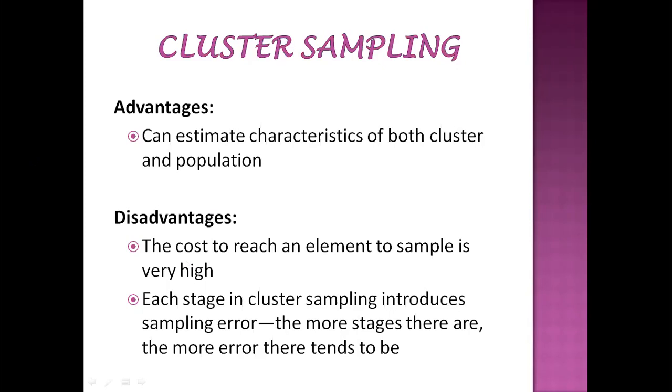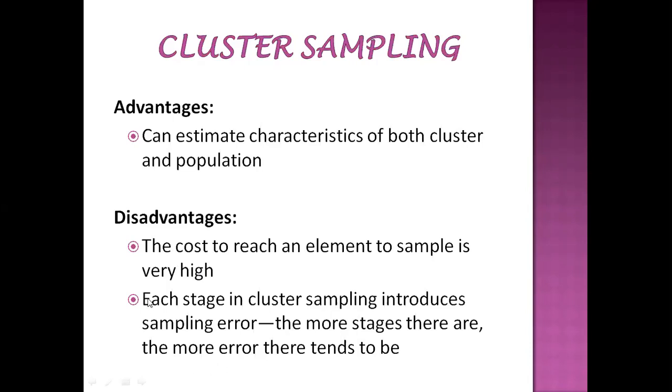At the same time, you need to travel from one place to another place. We need to spend a lot of money. The cost is very high. The cost is the expenditure to reach an element, that is a group, to collect the sample. So in order to collect the sample, we need to spend a lot of amount. So this is one of the disadvantages.